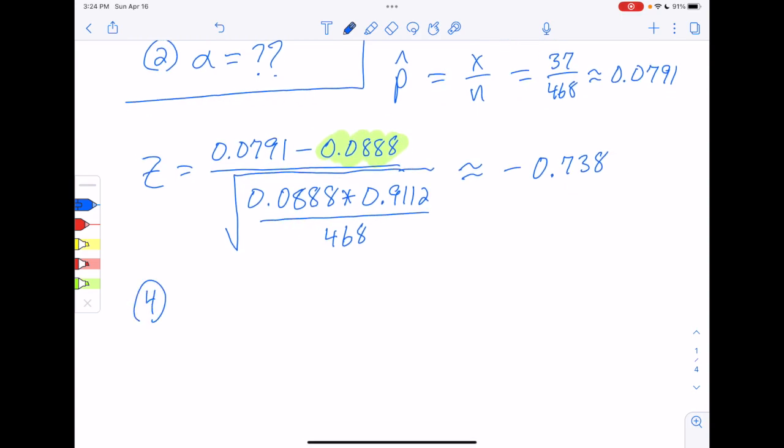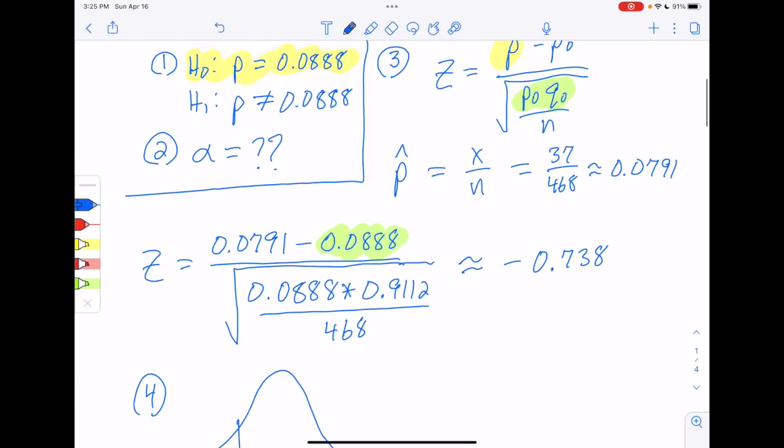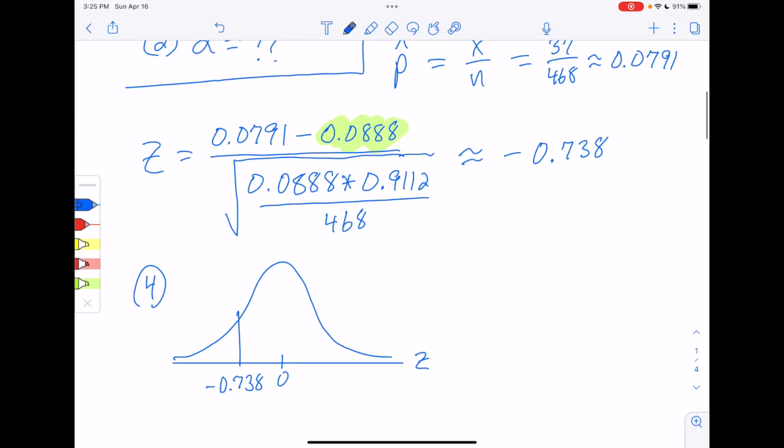Our test statistic was a z-score, so we're going to draw a normal curve, standard normal curve to be specific. We'll put 0 in the middle to represent the claim value, and then we have our test statistic, negative 0.738. Because it's negative, that'll go on the left. Because we're doing a two-tailed test, and we know we're doing two-tailed because of that does not equal to in H1, we want the mirror image of the test statistic as well.